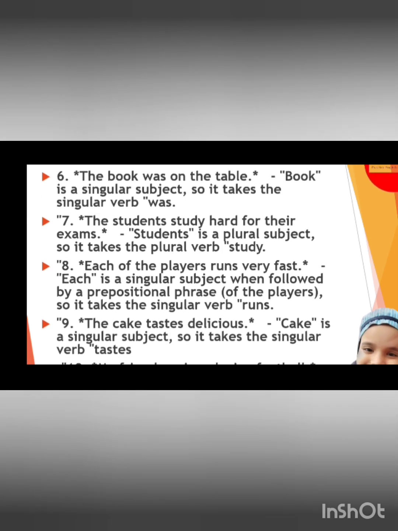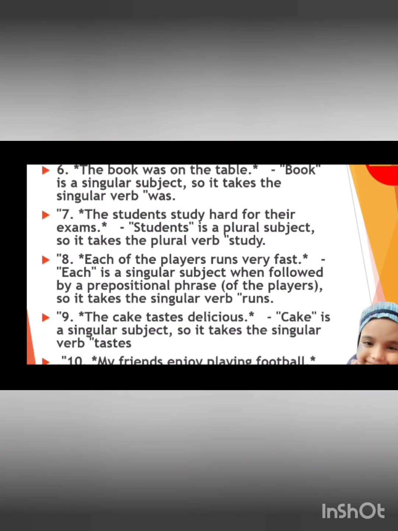Each of the players runs very fast. Each is a singular subject. A singular subject means a singular verb. For a singular verb, we add s. So for run, we apply runs. The cake tastes delicious. Cake is third person singular, so we apply s. So it is read as tastes.